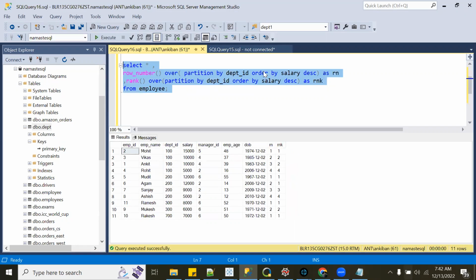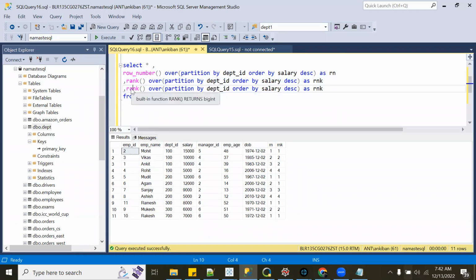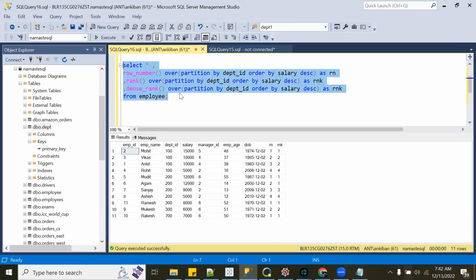So now this is clear that if I don't use partition by, the full table will be one window or one partition. Let's look at some more functions. So we have now dense rank. We have row number, we have rank, and we have dense rank. Dense rank is similar to rank. The only thing is it doesn't skip anything.